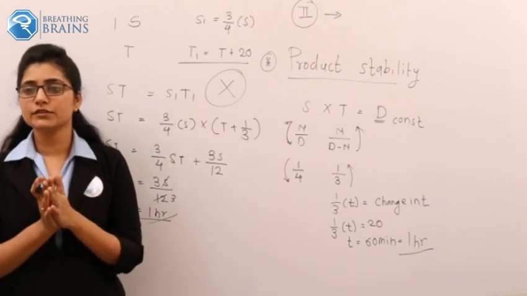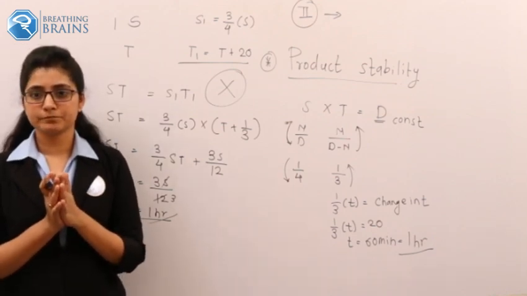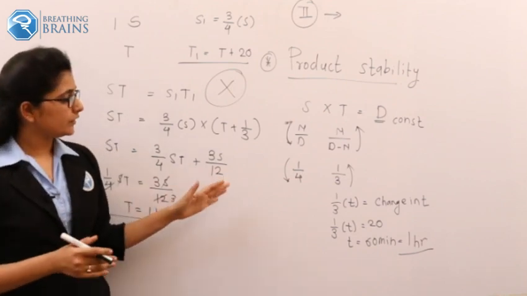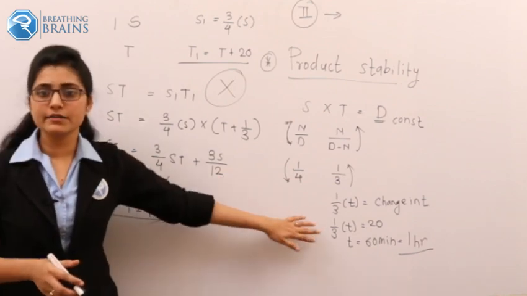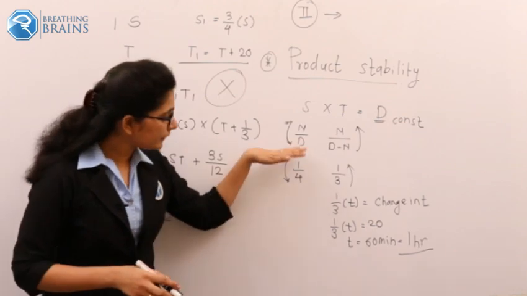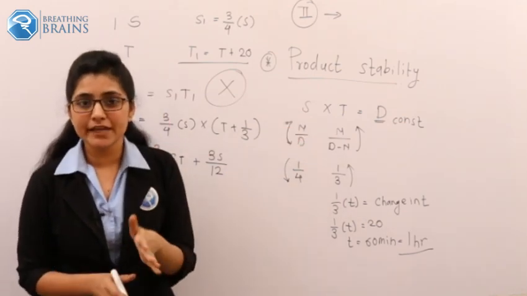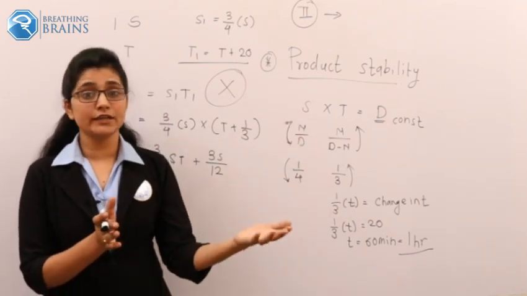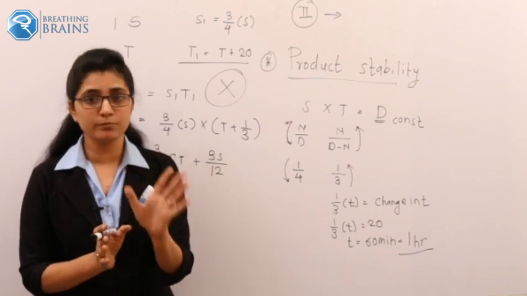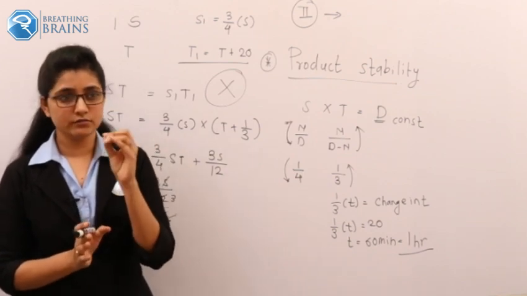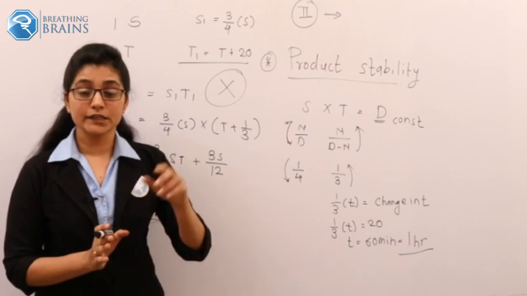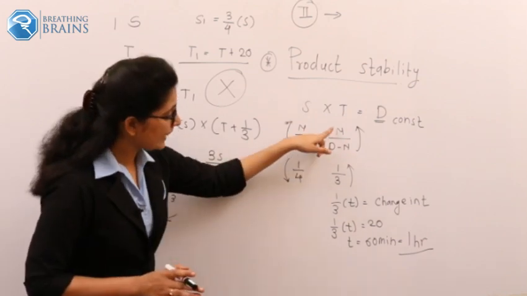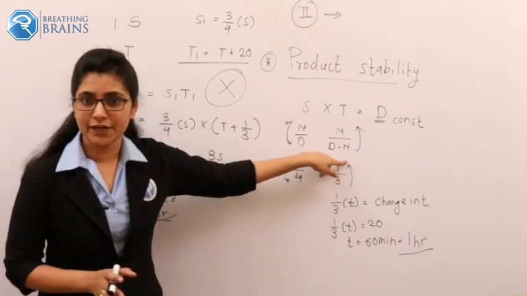Any other doubt? No. So do you get this completely? What is the product stability? By n by d fraction, when one quantity gets decreased by n by d fraction, the other quantity does not increase by n by d fraction. This is very important. Please remember this clearly. The other quantity gets increased by n upon d minus n fraction.